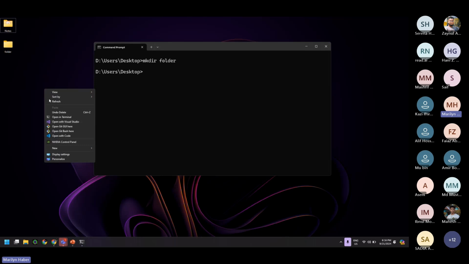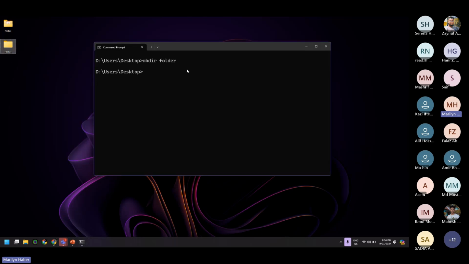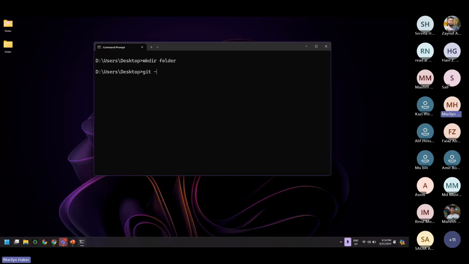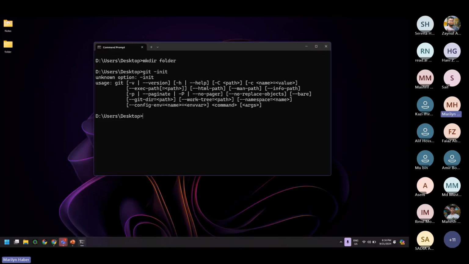Okay, so this is a folder that I have just created. But if I open the folder, I'm going to notice that there's nothing inside yet. It's empty. So in order to tell Git that I need to use it here to track the changes, I have to initialize it. So I call it here git init.